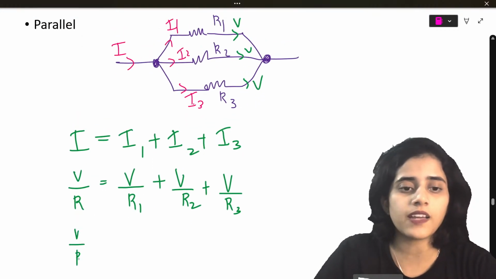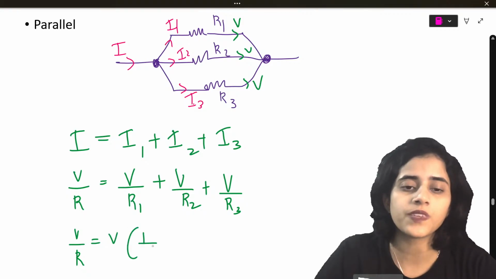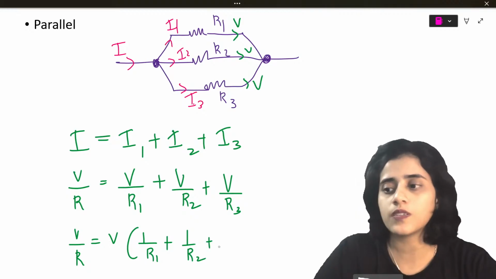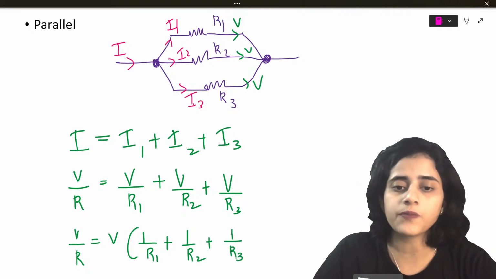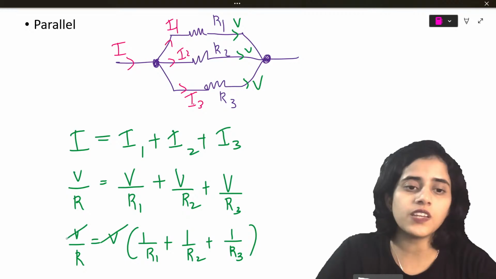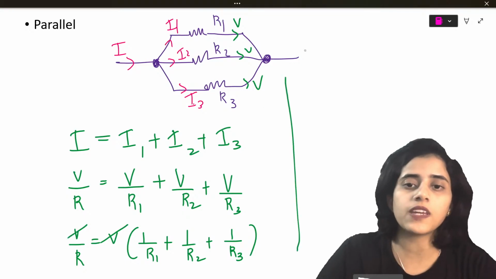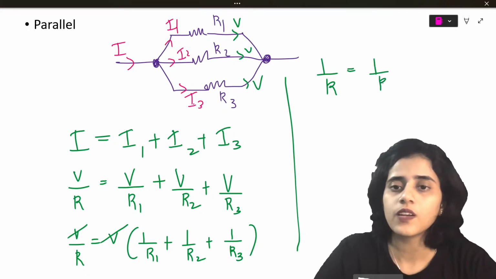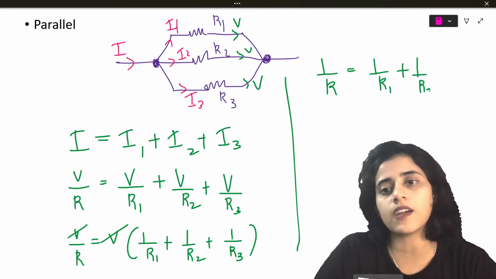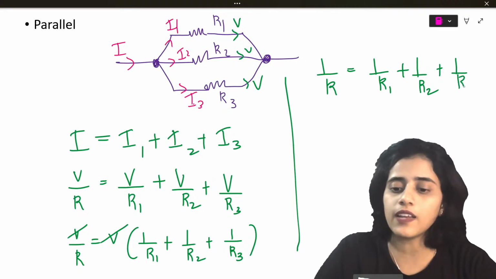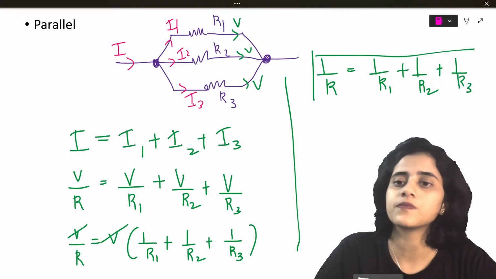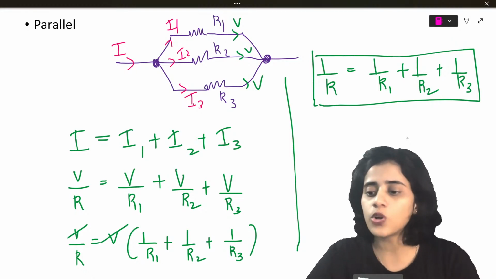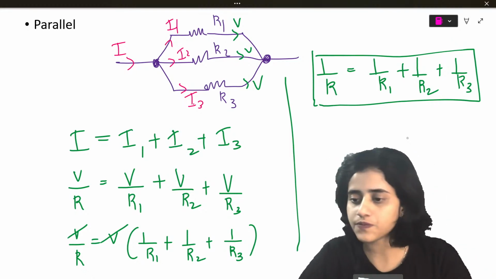So V by R is equal to V into 1 by R1 plus 1 by R2 plus 1 by R3. V and V cancel, so you get 1 by R is equal to 1 by R1 plus 1 by R2 plus 1 by R3. This is the formula for total resistance in parallel.